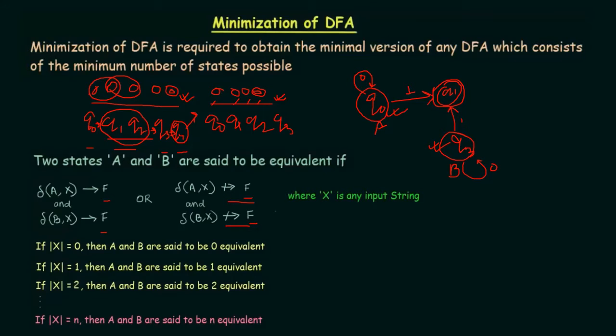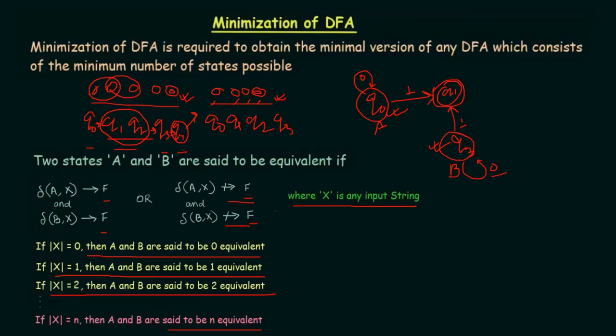So what is 0 equivalent, 1 equivalent, 2 equivalent, and n equivalent? As per the definition, let me first tell you that x is an input string. That means for this example, 0 and 1 are the x. Whenever mod of x equals 0, then a and b are said to be 0 equivalent. When mod of x equals 1, then a and b are said to be 1 equivalent. Whenever mod of x equals 2, then a and b are said to be 2 equivalent, and when it equals n, then it is said to be n equivalent.